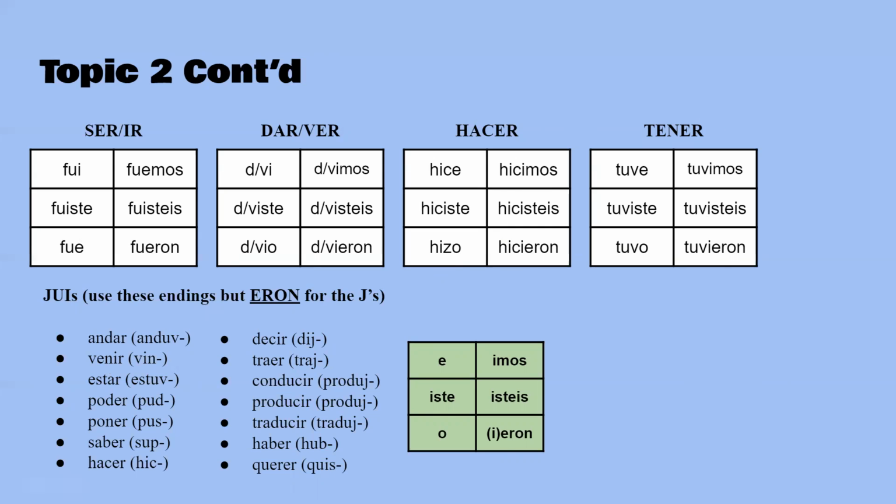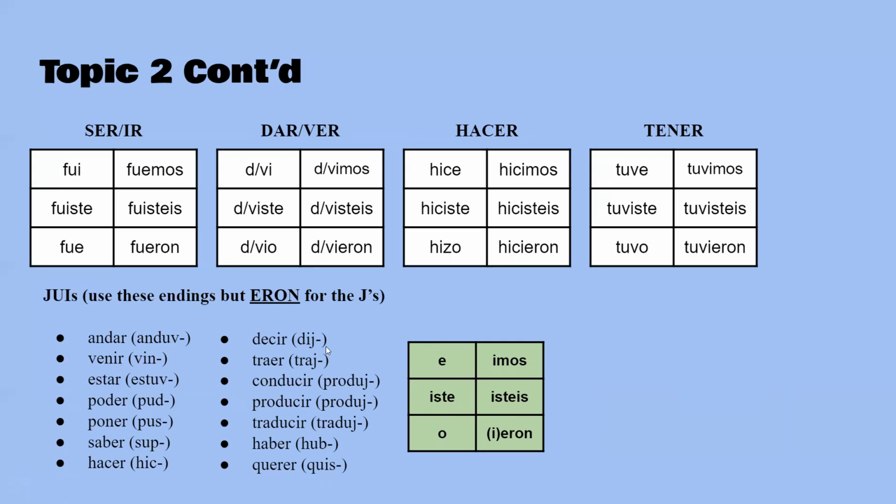Now, the "J" verbs, as I call them, are just very irregular verbs, but at least they're not super irregular like these. They have common bases, and these are the endings that you use. So these are the bases, these are the endings. They're pretty much like the ER endings, except you use an E instead of an I with the accent mark. Oh, and also just an O, not an IO.